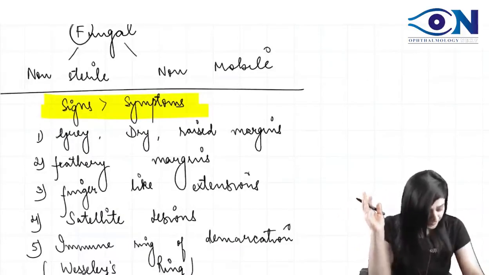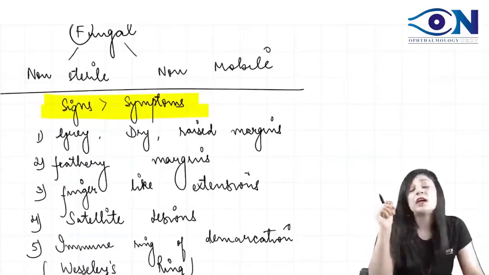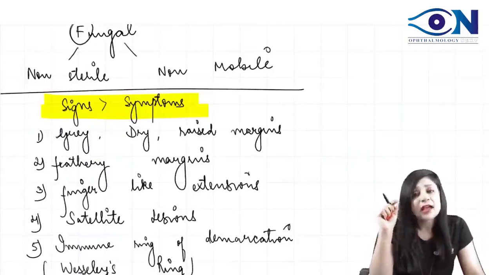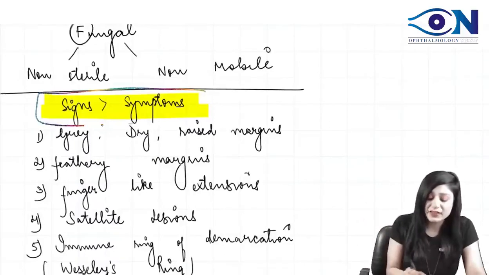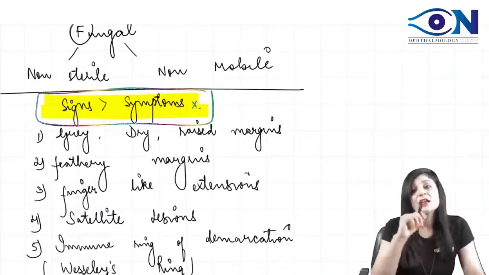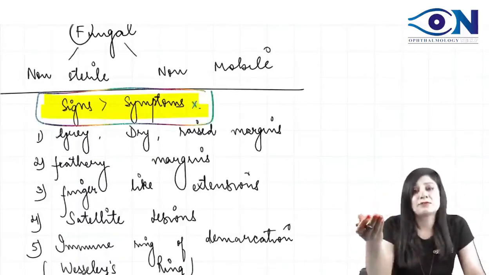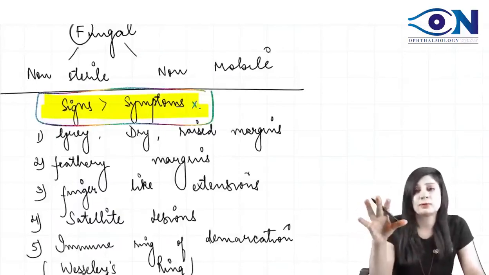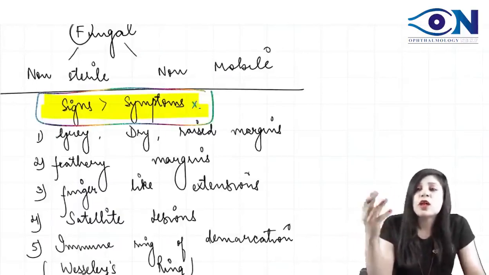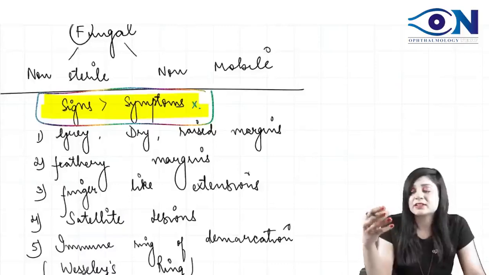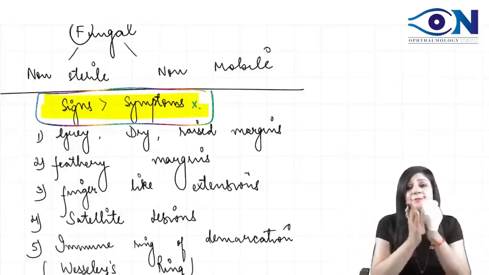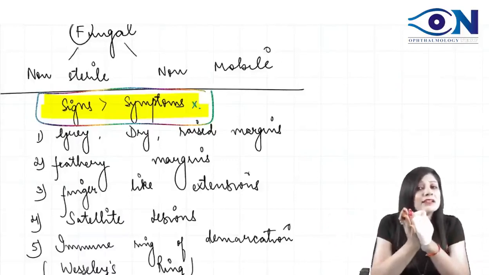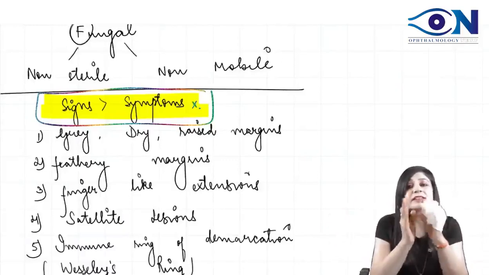Okay. All right. So I am saying that signs are more than the symptoms, but don't misinterpret that we cannot have symptoms in the fungal. We can have symptoms in the fungal, but signs are always most prominent. So don't rule out fungal corneal ulcer just because pain is written in the question. You can have pain, but pain is not the most prominent thing in the fungal corneal ulcer.